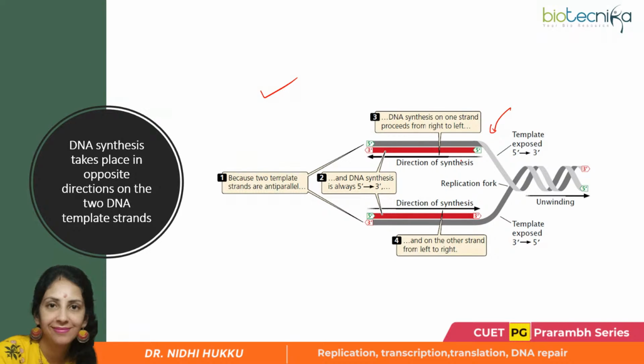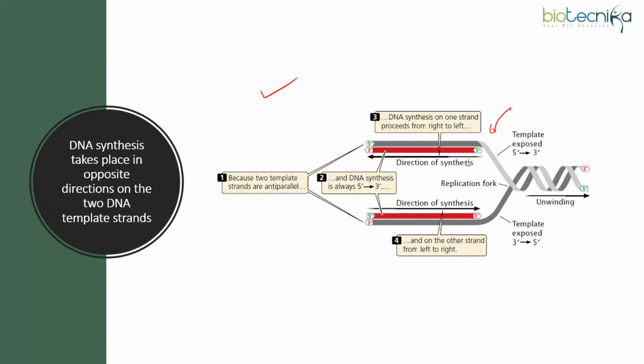Here we find that this is the replication fork. I always tell my students that whenever you imagine a replication bubble, you need to keep in mind that you have two replication forks moving in both directions, unless it has been provided that the unidirectional mechanism is being followed. So remember, whatever events are occurring at one end of the replication bubble, the same would be occurring on the other side.